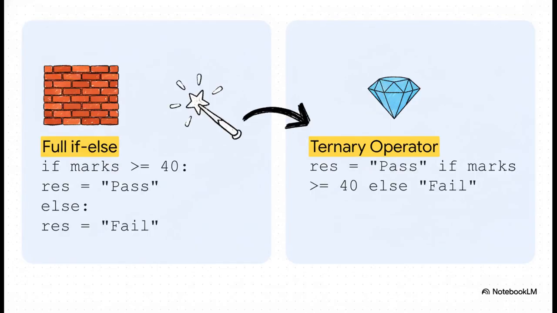Now, what's really interesting about this slide is how Python lets us condense that entire four-line if-else block into one single elegant line. It's called a ternary operator. You can literally read it like a sentence. The result res will be pass if the marks are greater than or equal to 40, else it will be fail. It's just an incredibly clean way to handle these simple assignments.